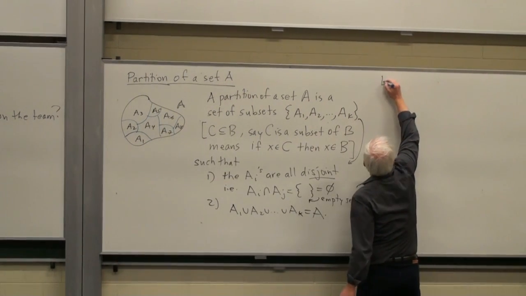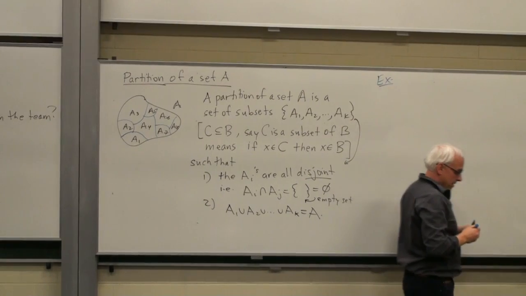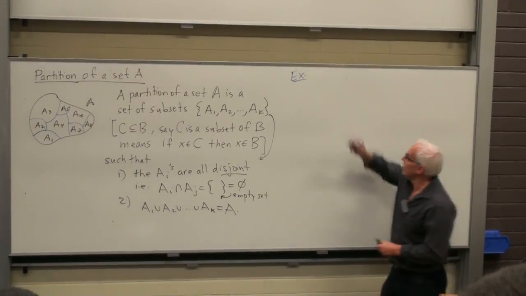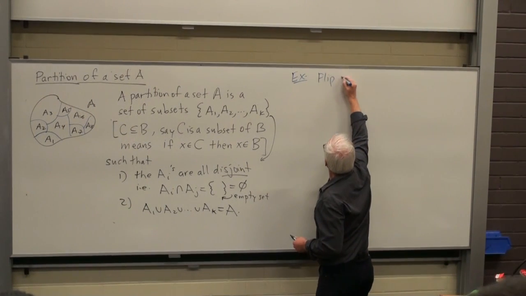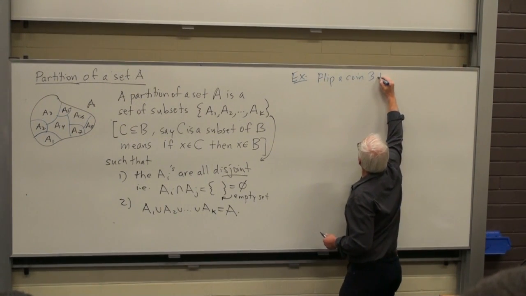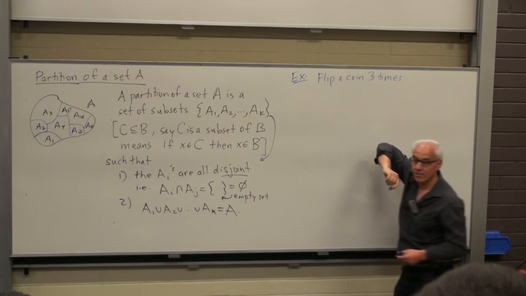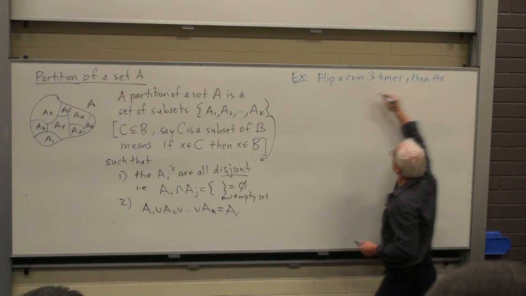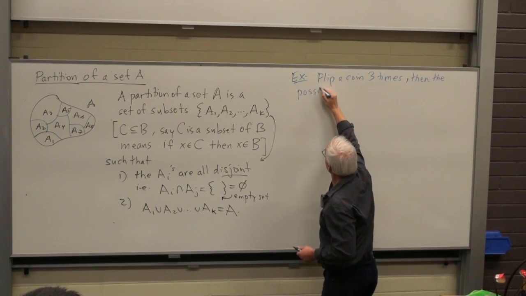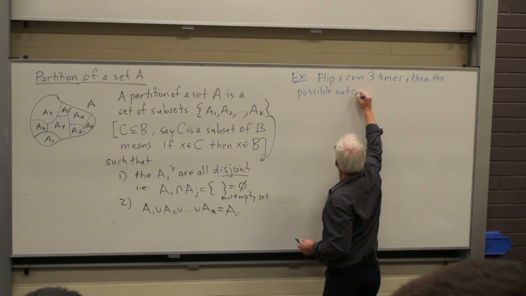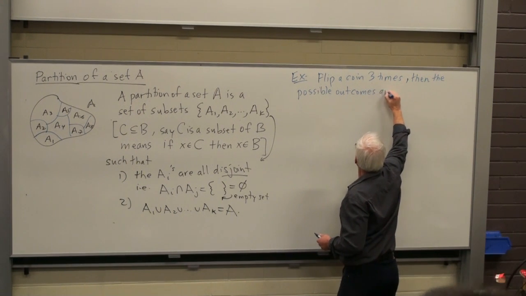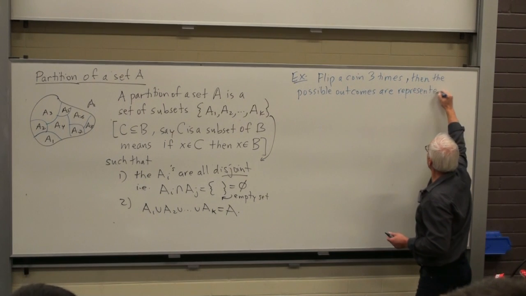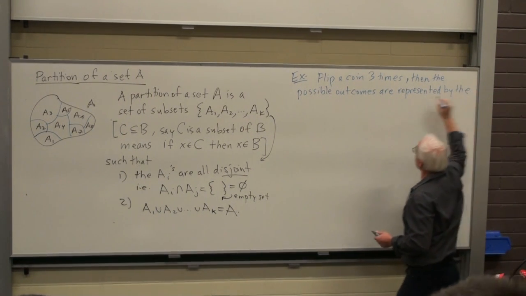So here's an example. Let's flip a coin. Flip a coin 3 times. Okay? Then the possible outcomes of that experiment are represented by the set.